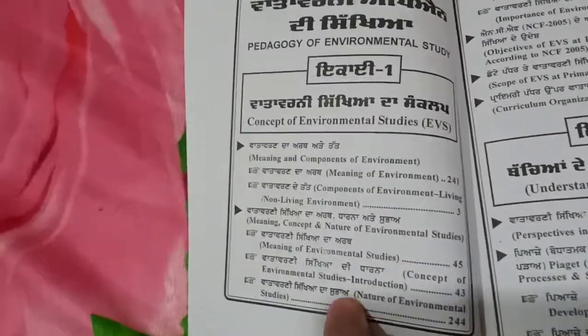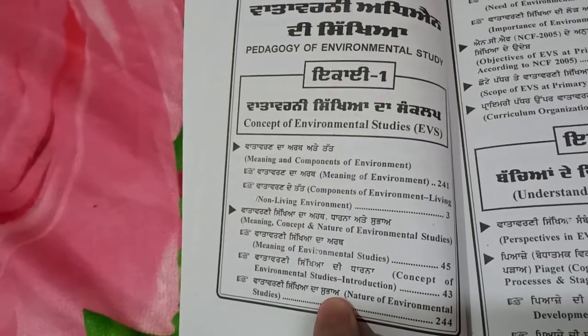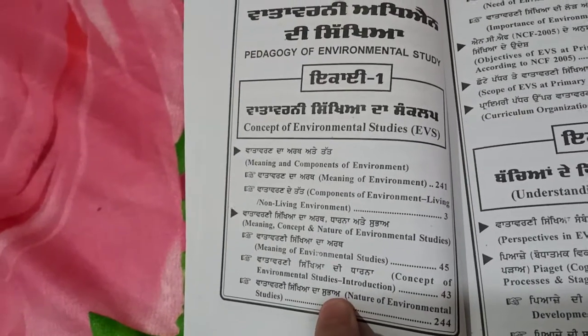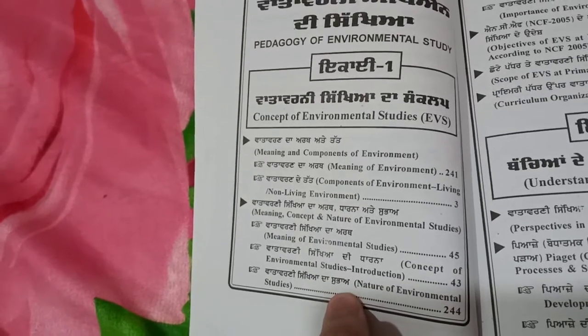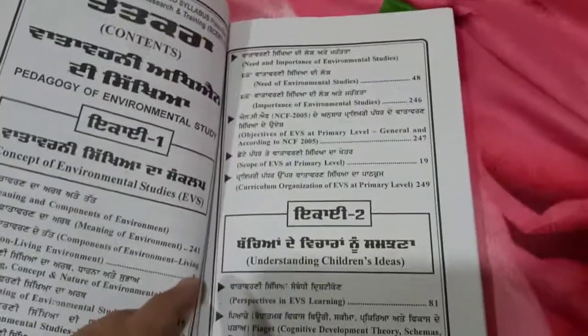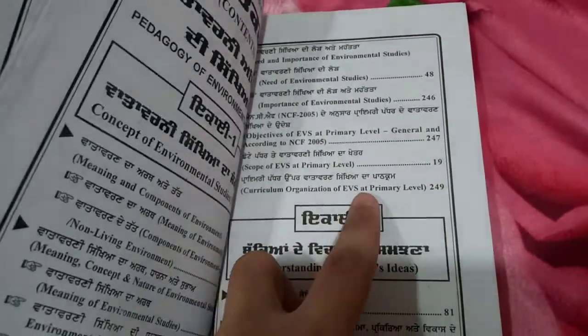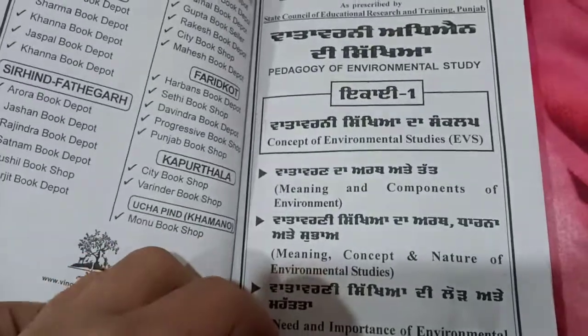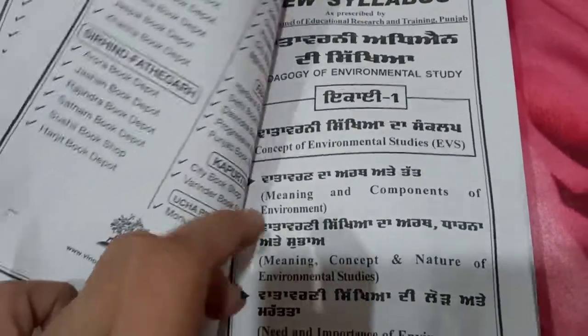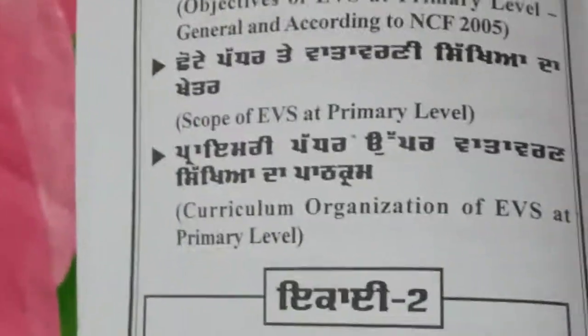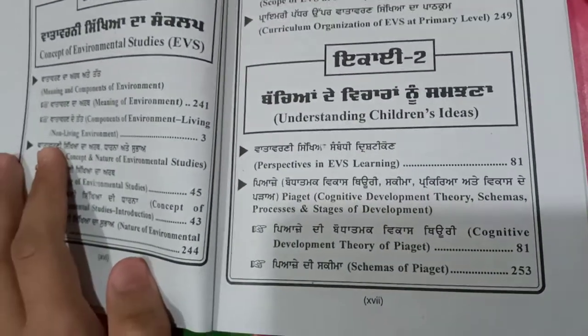Now we have to check whether the contents match the syllabus or not. It covers everything of the syllabus or not. Like unit 1, concept of environmental studies, meaning and components of environment. Then introduction, nature of environmental studies, need of environmental studies, importance of environmental studies, till curriculum organization of EVS at primary level. You can verify it with the syllabus of unit 1.